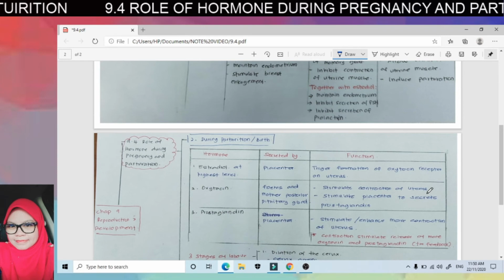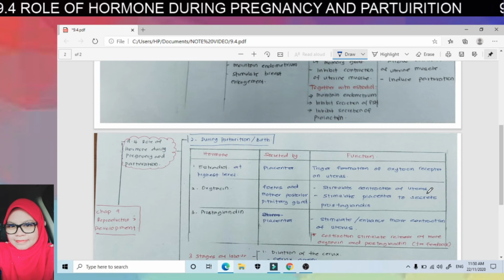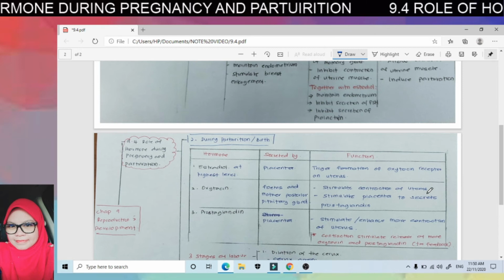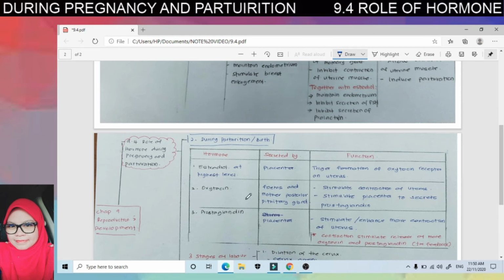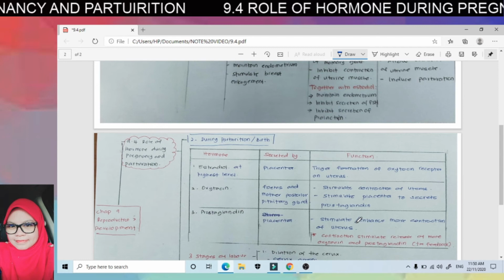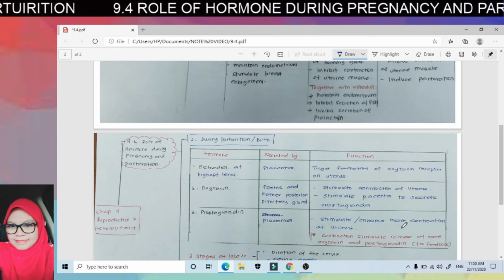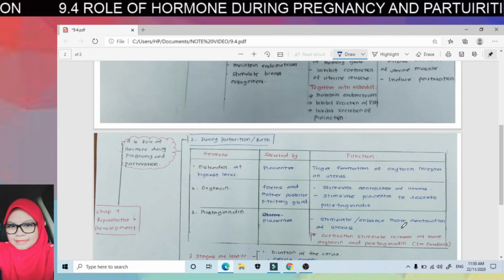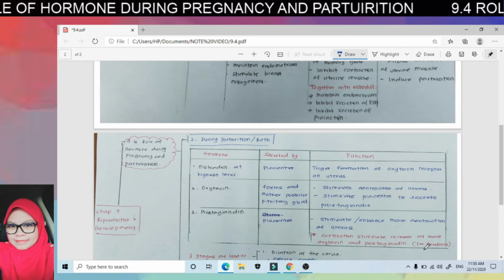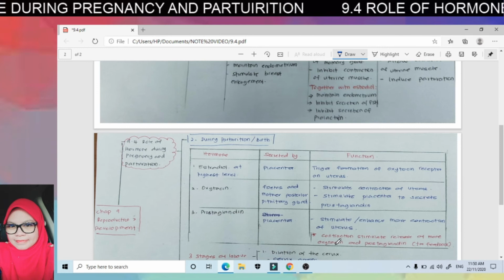So bila mana uterus dah mula contract, this contraction akan menyebabkan placenta secrete another hormone called prostaglandin. So the prostaglandin hormone, the function is to stimulate or enhance more contraction of uterus. So maksudnya hormon ini, prostaglandin ini akan menyebabkan contraction itu berlaku lebih kuat dan lebih kerap. So the interaction between oxytocin and prostaglandin, they are positive feedback, di mana contraction stimulate release of more oxytocin and prostaglandin.